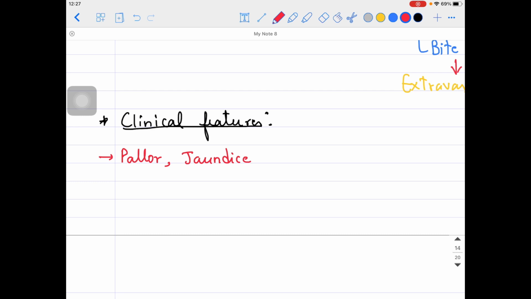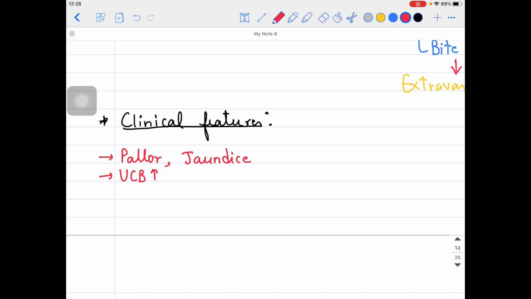If the hemoglobin is undergoing destruction, can I say the unconjugated bilirubin level, which is the indirect bilirubin, will be increased over here? Yes, because hemolysis is happening. So hemolytic anemia will lead to an unconjugated bilirubin increase, right? In your clinical scenarios, in your questions, you can see these kinds of terms in the cases.